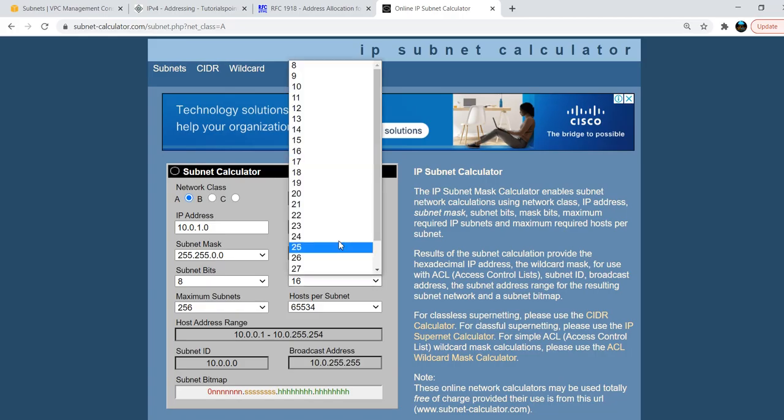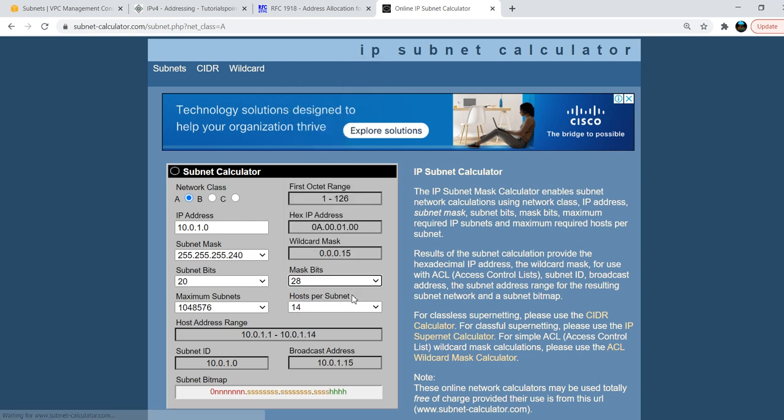Now what is our main discussion here? Why do we need to choose only 28 as the minimum?